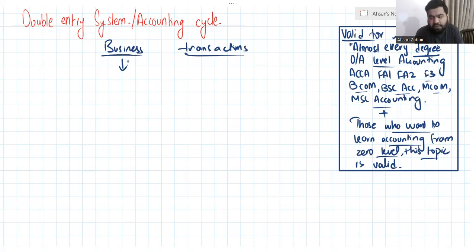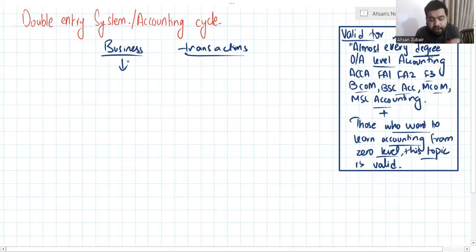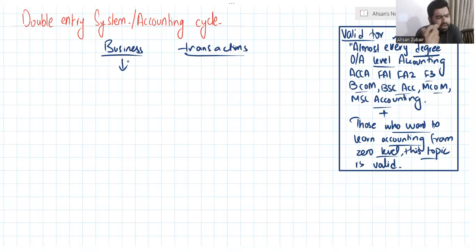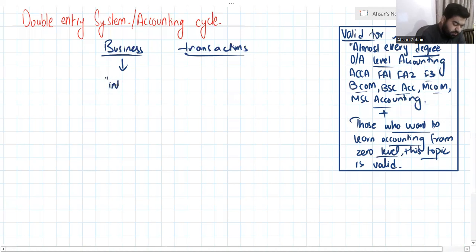Like I have, for example, these markers, and I have the intention to sell them at profit so that I can enjoy the profit. That process is called business. It can be on large scale, small scale, medium scale, but that is another topic. The intention to earn the profit is called business.